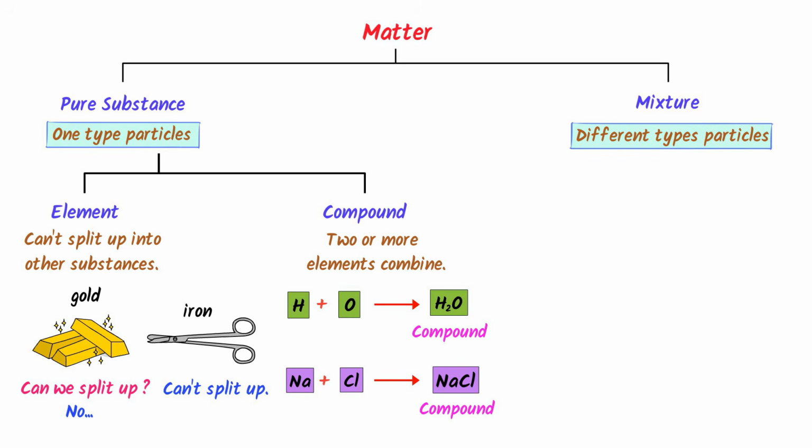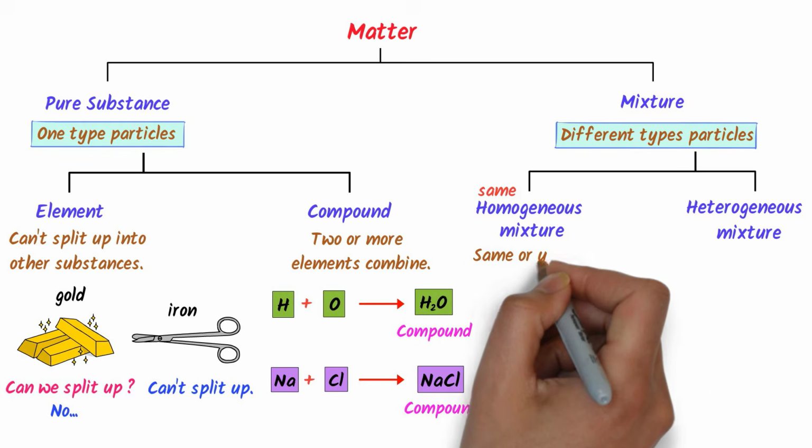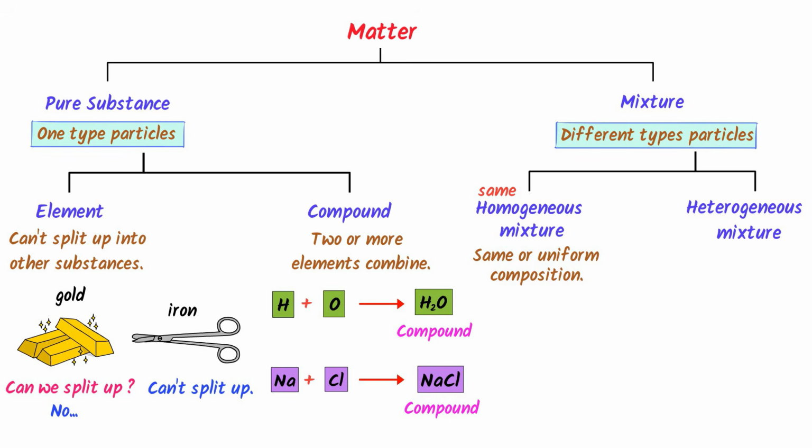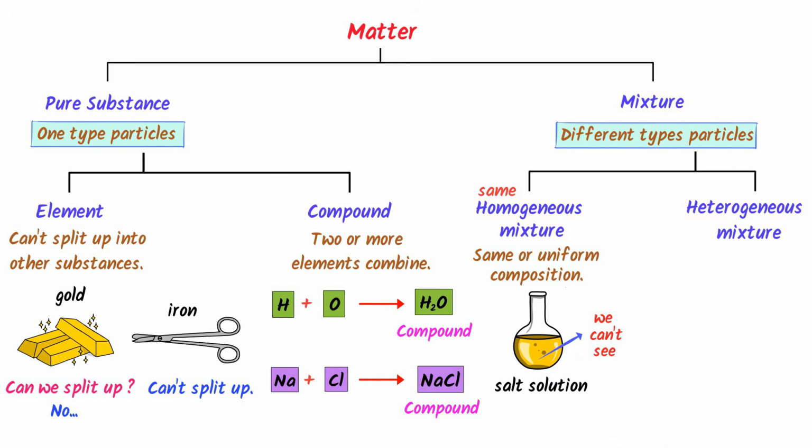On the other hand, mixture is divided into two types, homogeneous mixture and heterogeneous mixture. The word homo means same. So a mixture which has same or uniform composition is known as homogeneous mixture. For example, consider salt solution. We can see that it has a uniform composition. I mean, we cannot spot or locate the water and salt particles.